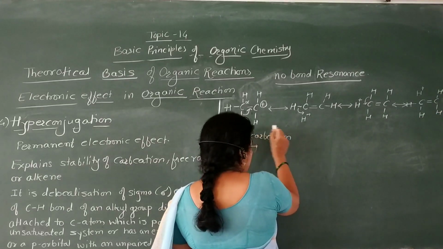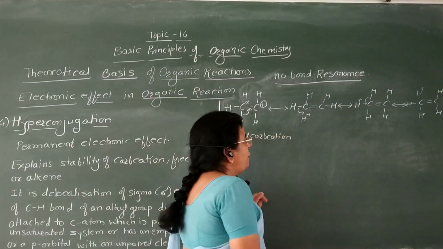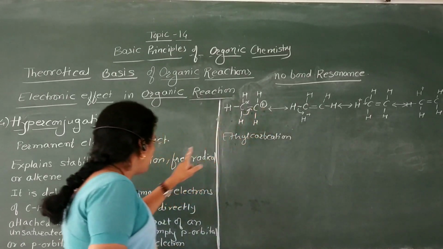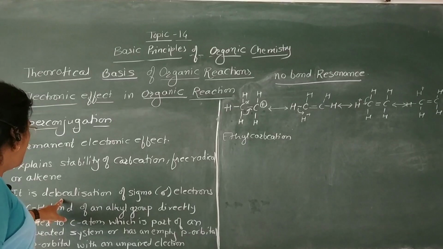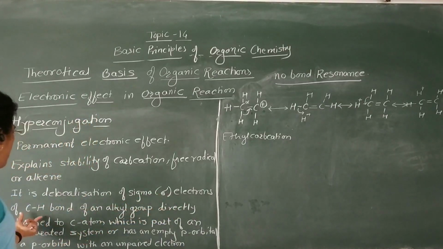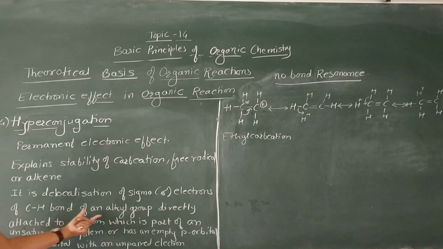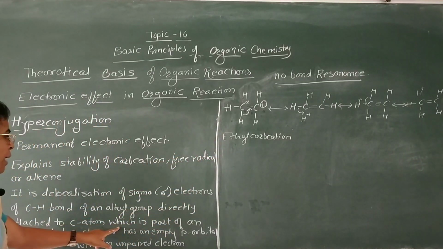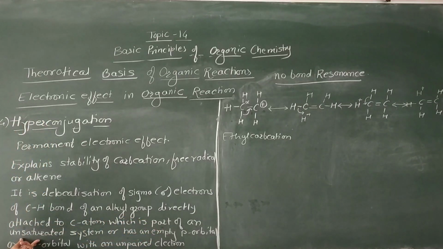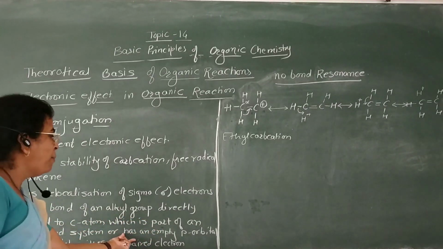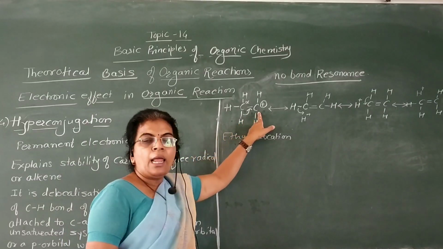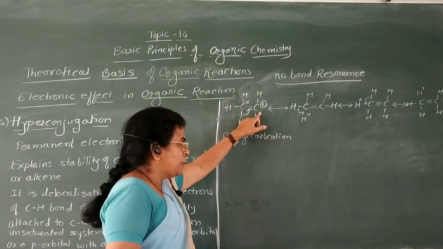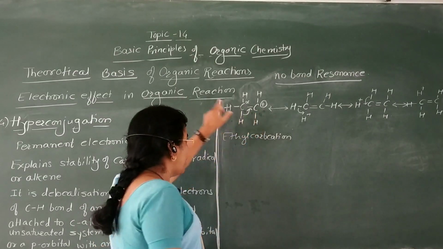These are the first, second, third and fourth structures in which this carbocation is stabilized by the delocalization of sigma electrons of the C-H bond of an alkyl, that is methyl group, directly attached to the carbon atom which is part of an unsaturated system or has an empty p orbital.